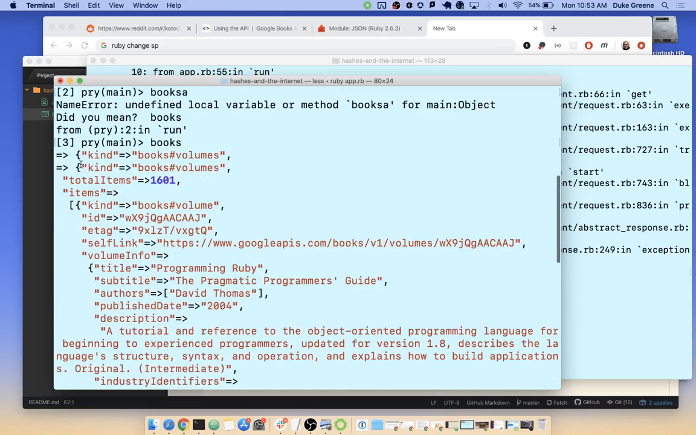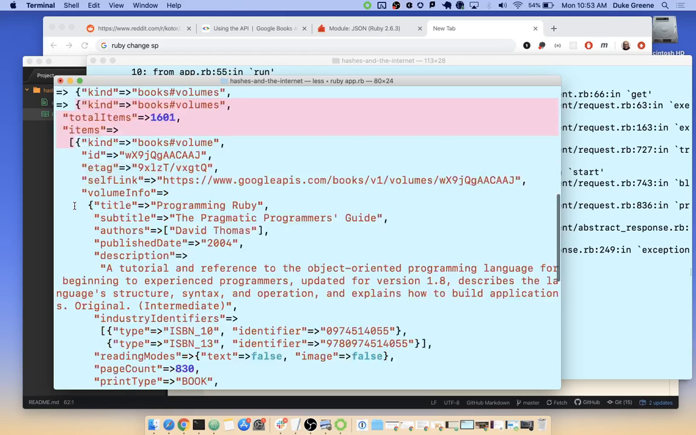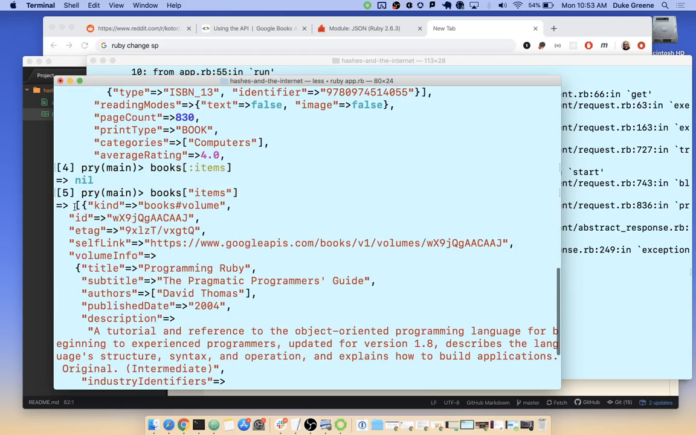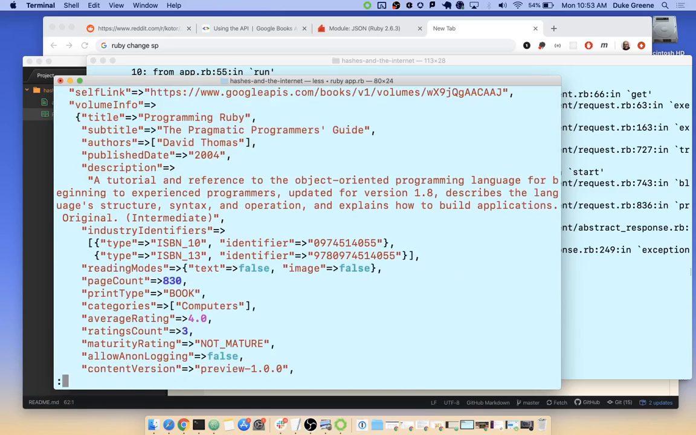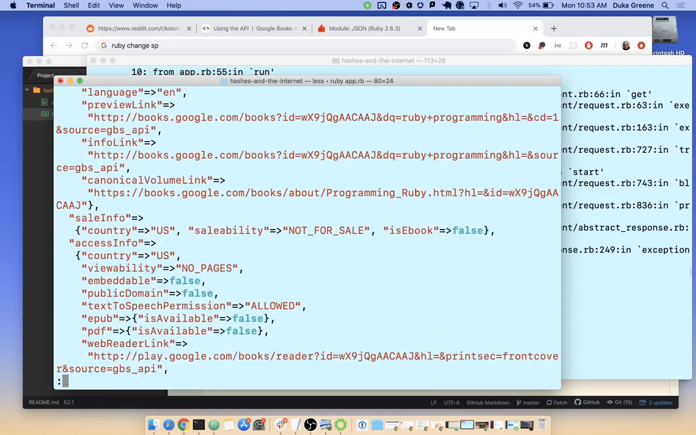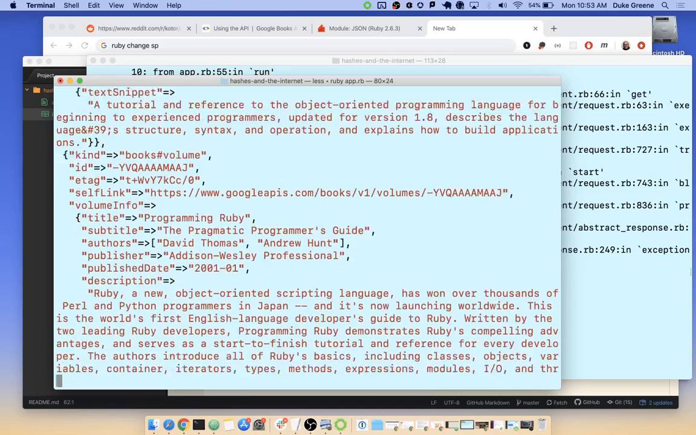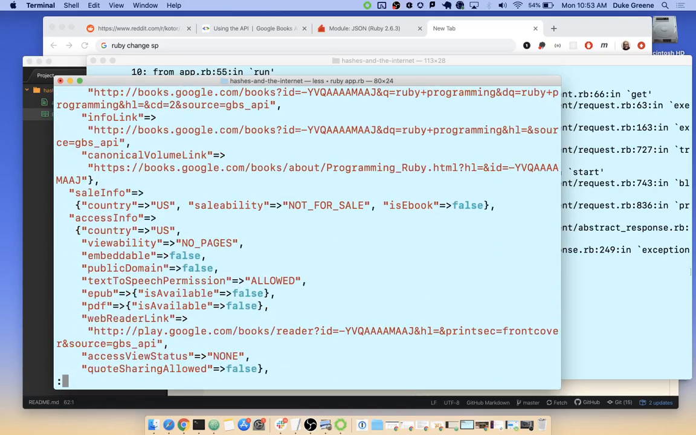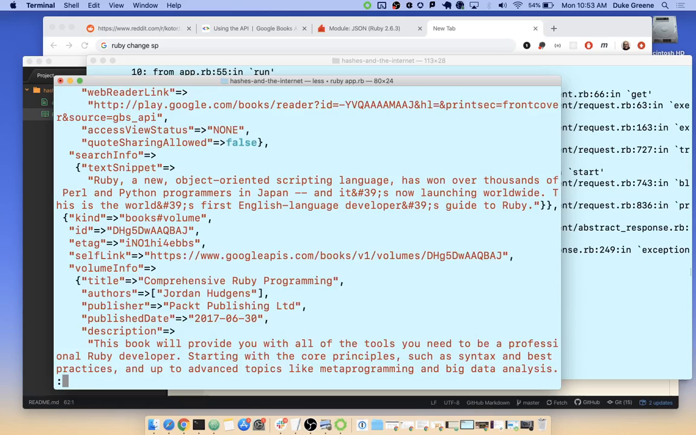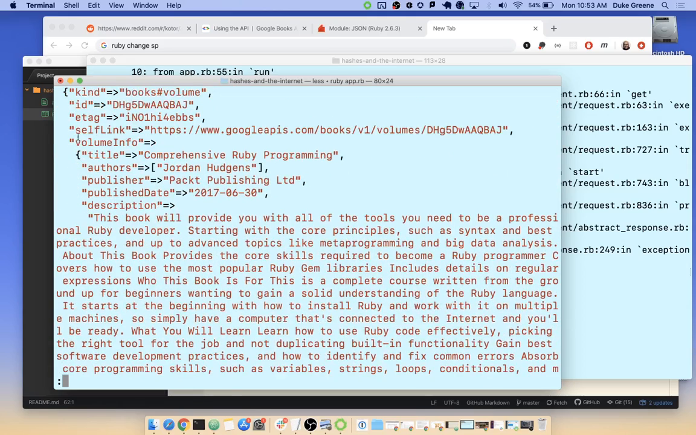So we had this hash that opened like this, and then it had a key items which opened on an array. Now when I said books at items, we have just the array. And then we have some object in here. It starts with kind, and then we scroll down a little further and we get another object, see the comma here. Then we have another one, kind, ID, volume info. We keep going down, we can see this repeat itself again, right below the comma. Yep, we have kind, ID, volume info again.